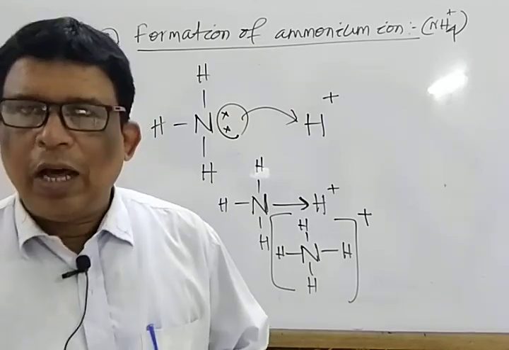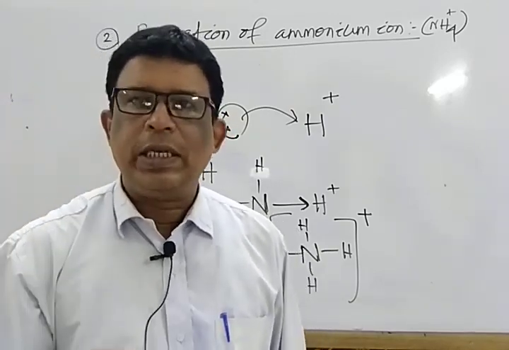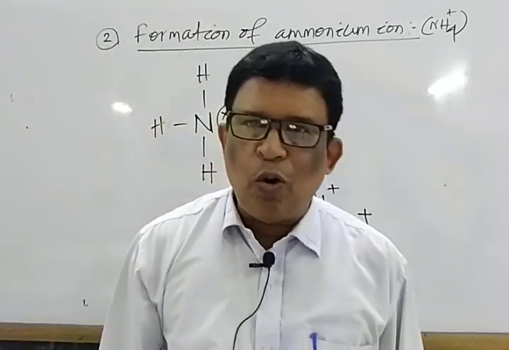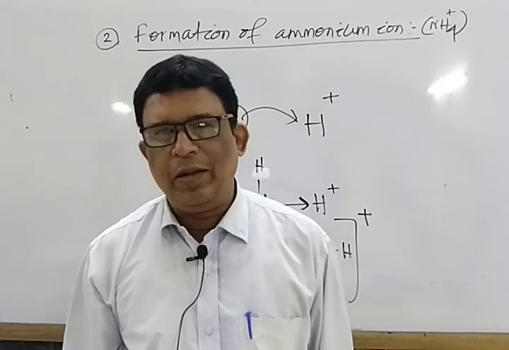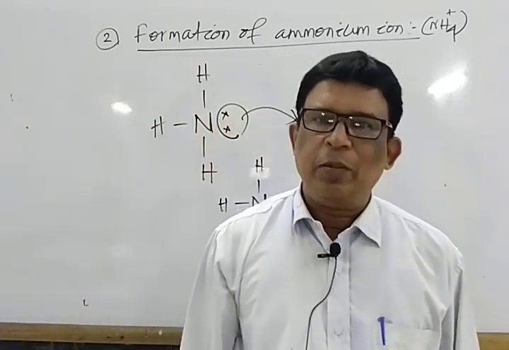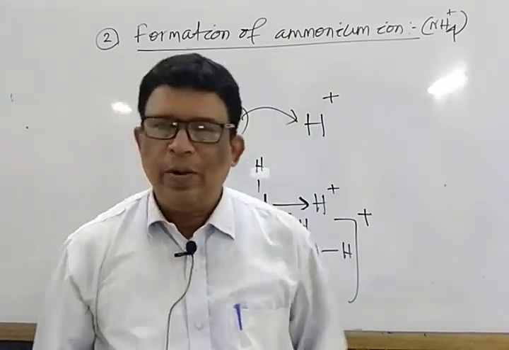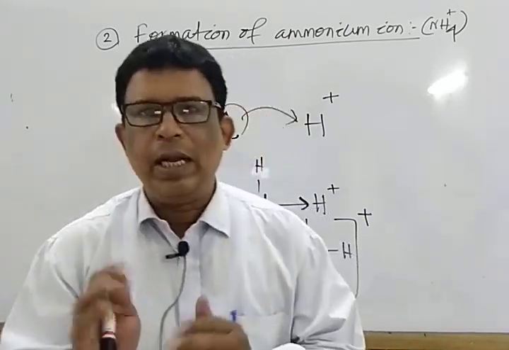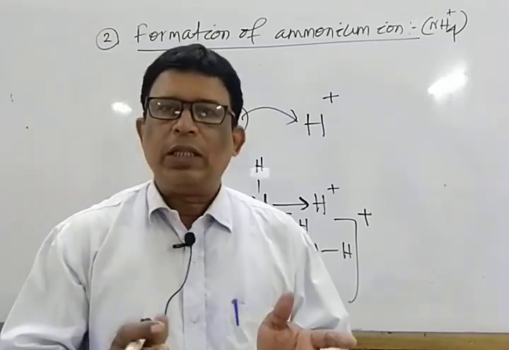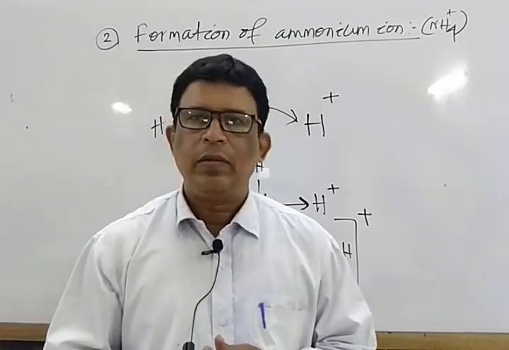It is all about the condition, characteristics, examples and definition of coordinate covalent bond or dative bond. So today in the first class of the chapter chemical bonding, I will complete giving a little idea about the definition. What do you mean by chemical bond? What are the conditions? What are the factors affecting?